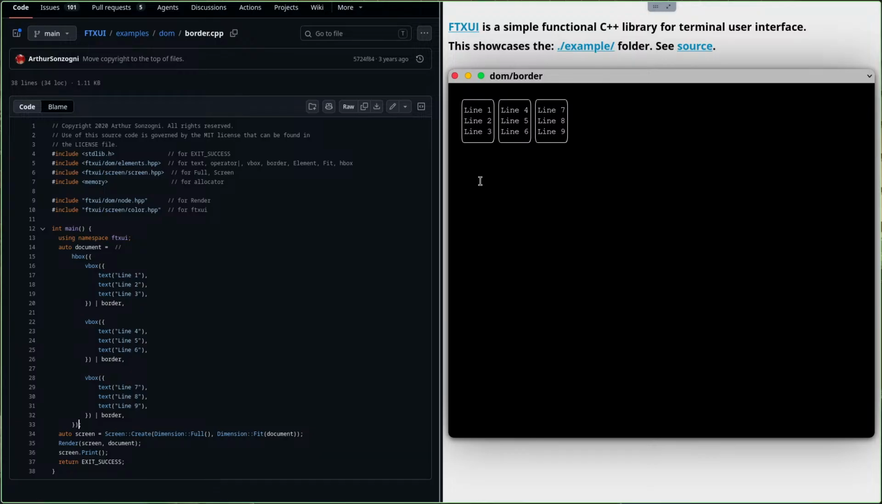And here I added 3 vertical boxes: vbox 1, vbox 2, vbox 3. And each vbox I pass a border to, so that I have a border. But I don't want this. I want something that can be read from vectors. Let me close this one.